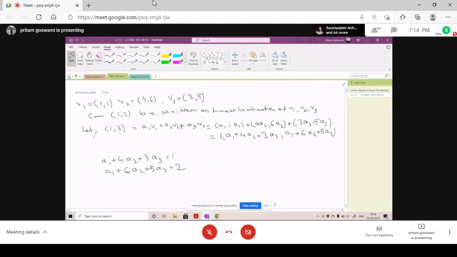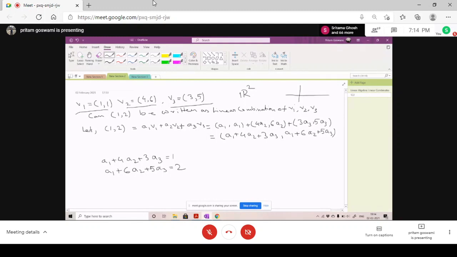Okay. Look here. 3 vectors are given. One is V1, V2, and V3. The vectors belong to R2, right? This plane.